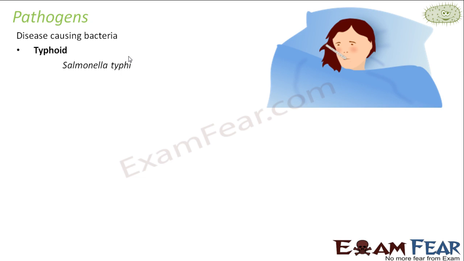Salmonella denotes the genus and Salmonella typhi together denotes the species. For the same Salmonella genus, you might have many different species, right? So Salmonella typhi is the bacteria which is responsible for causing typhoid. When this bacteria enters inside your body, your risk of suffering from typhoid increases.